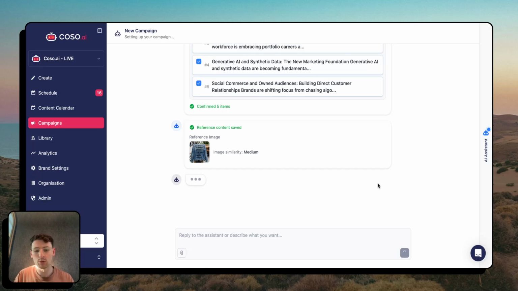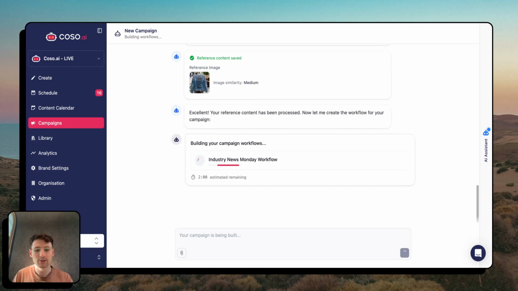Now Koso will run and it'll do some checking. Great, we passed the checks. Now it's going to create the first post in my campaign for me. The text usually takes about 15 or 20 seconds, and then the image can take about another 30 seconds on top of that, on top of the bit of research it would have done to figure out industry trends. So I'll leave this for a sec and come back after it's created the post.